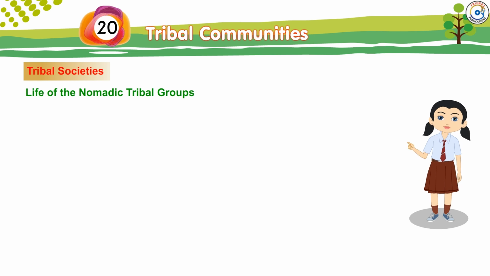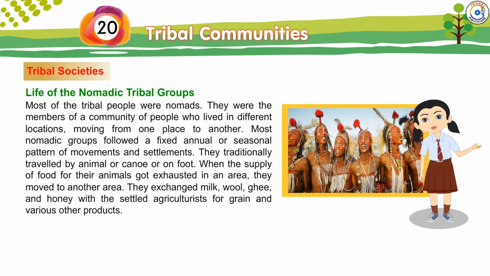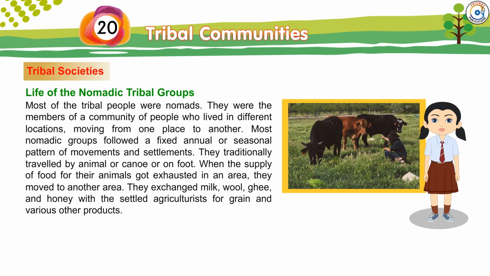Life of the nomadic tribal groups. Most of the tribal people were nomads. They were the members of a community of people who lived in different locations, moving from one place to another. Most nomadic groups followed a fixed annual or seasonal pattern of movements and settlements. They traditionally traveled by animal or canoe or on foot.